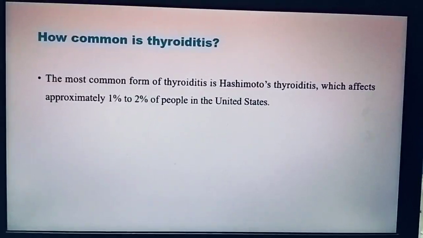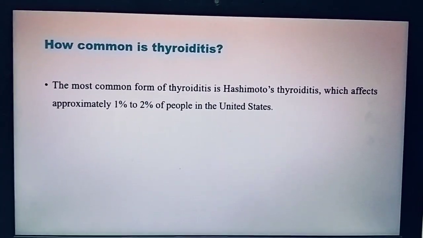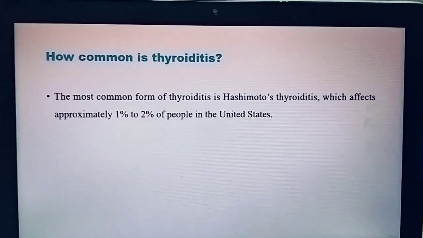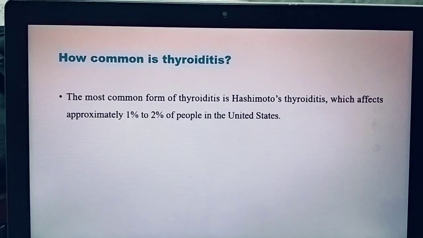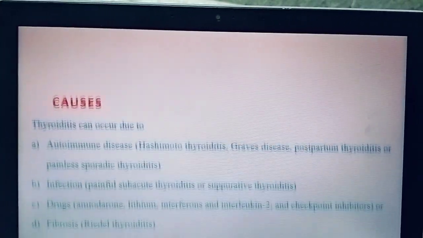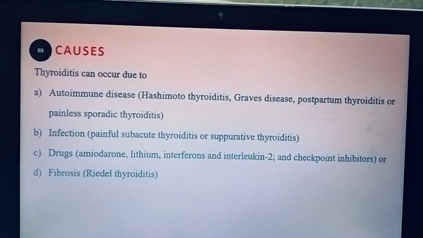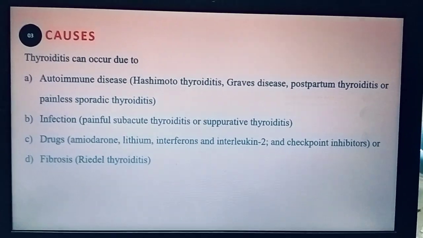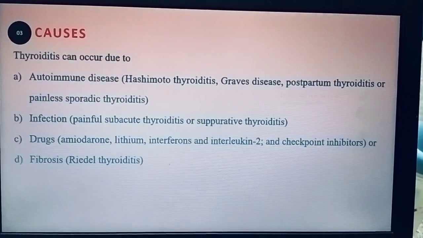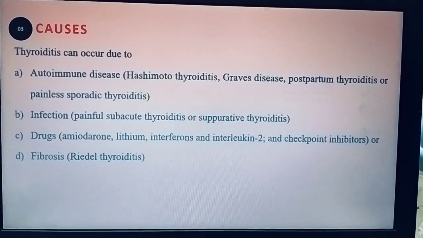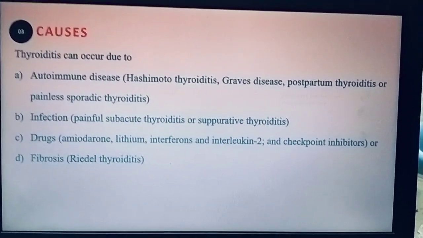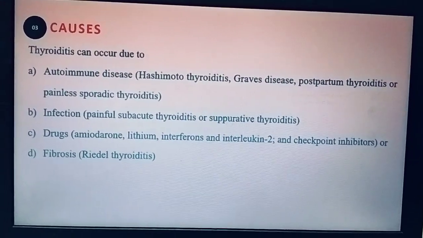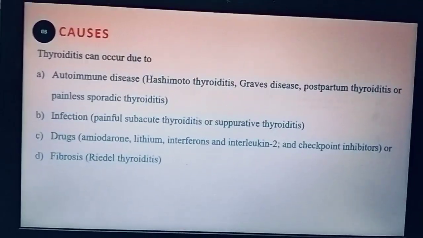How common is thyroiditis? Mostly 1 to 2% of people are affected in the USA, that is Hashimoto's thyroiditis. And what are the causes of thyroiditis? Thyroiditis can occur due to autoimmune disease, infections, drugs, and also fibrosis. Okay, we will clearly talk about each of these diseases.